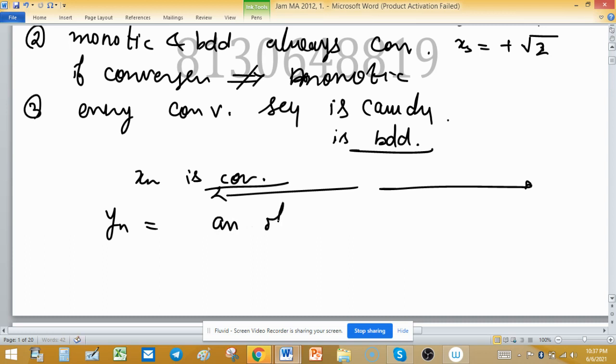It may or may not be convergent. I am not saying yn will be divergent just because xn is divergent, but yn may or may not be convergent. We investigate it.